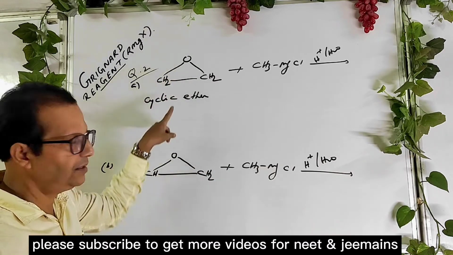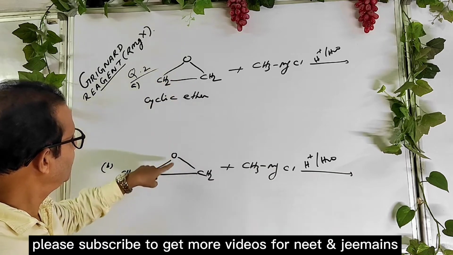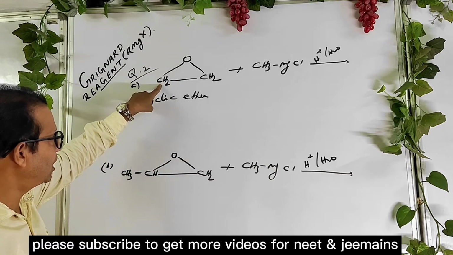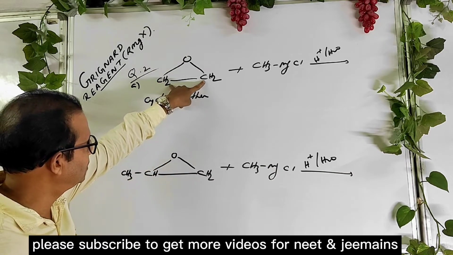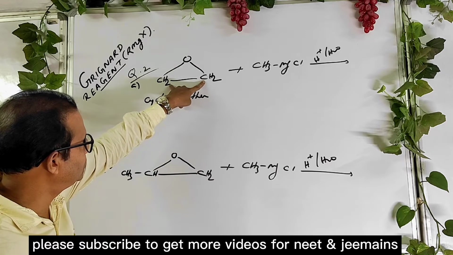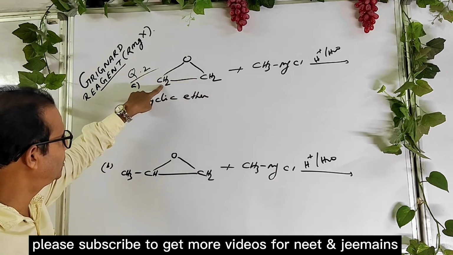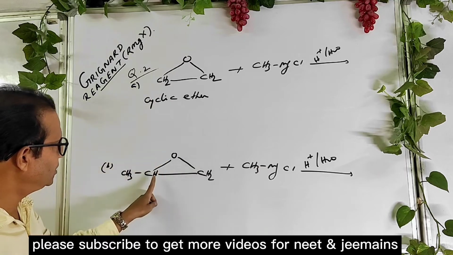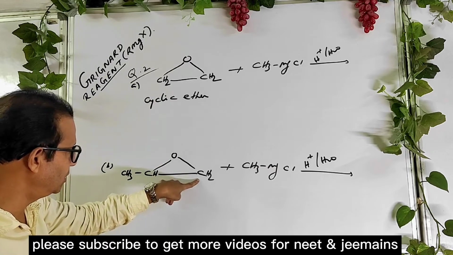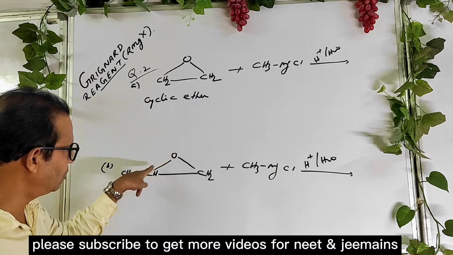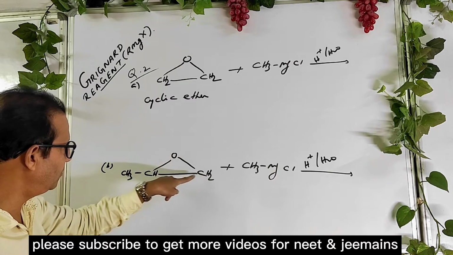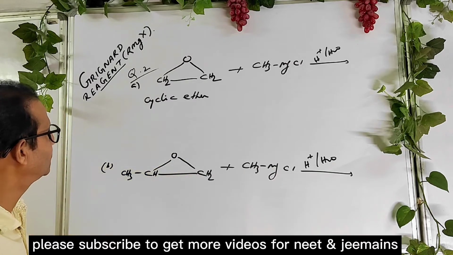Listen, what is the difference between the two ethers? This is a symmetrical ether because the carbons contain the same number of hydrogen atoms. This is an unsymmetrical ether because the carbons attached to oxygen contain different numbers of hydrogen atoms.